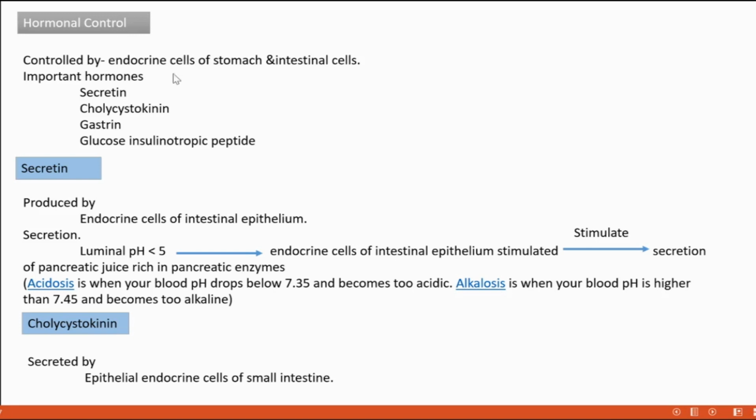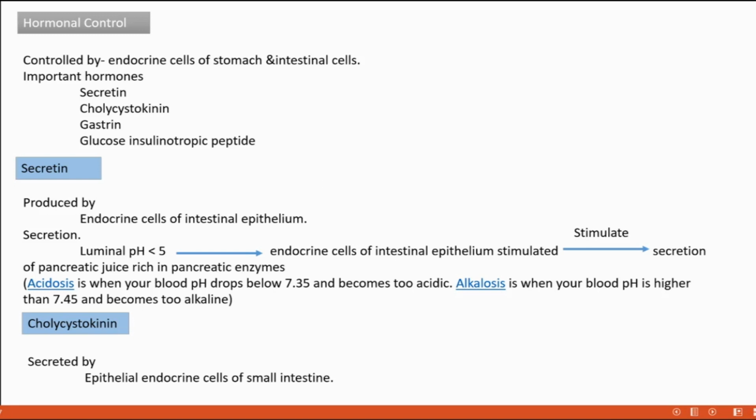Hormonal control is controlled by endocrine cells of the stomach and intestinal cells. Endocrine cells means what? Such types of cells that are secreting hormones. Endocrine cells that are present in the stomach and in the intestinal walls secrete some hormones for regulating digestion and to stop digestion whenever required.